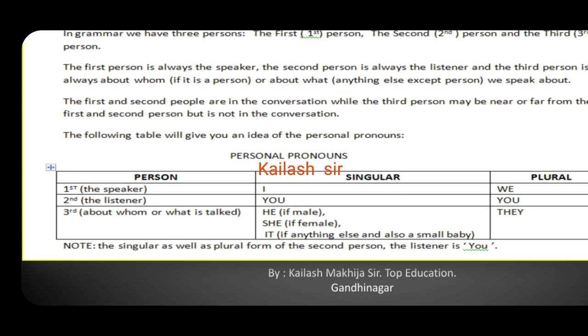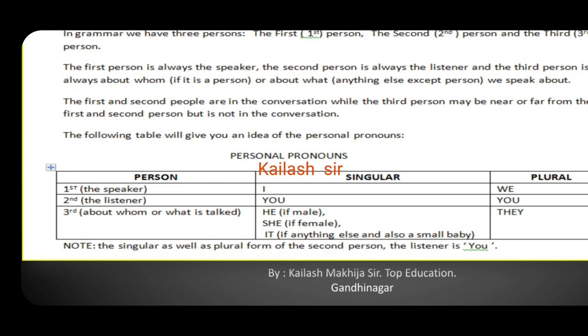Second person listener, first form that is singular is also you and plural is also you. Listener, one who listens. Tu, tame, tum, aap, like that we use in Hindi. Third person, about whom or what is talked about.